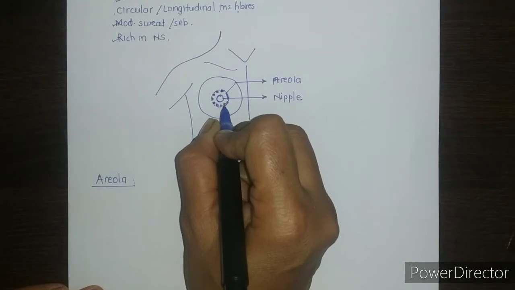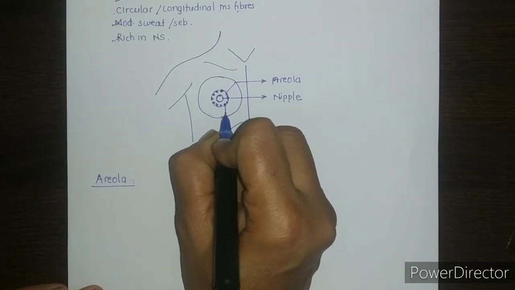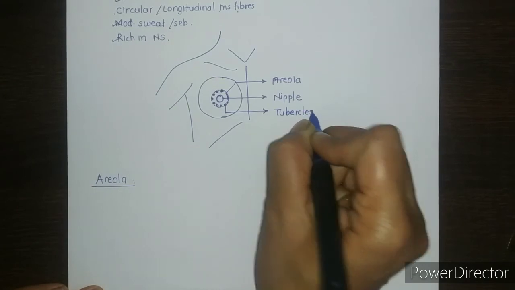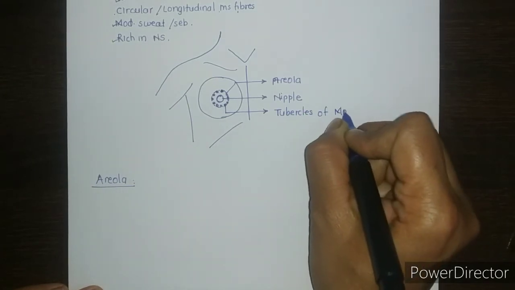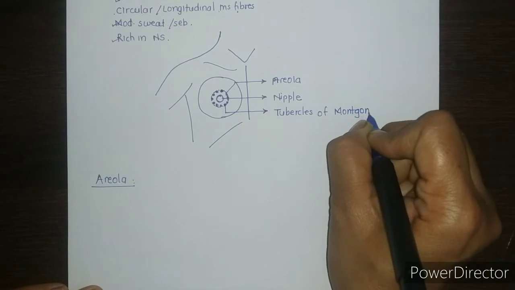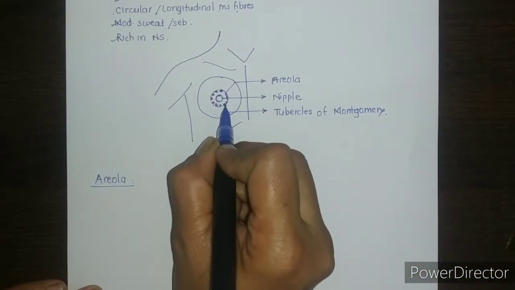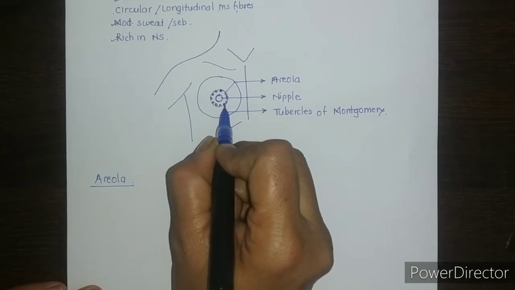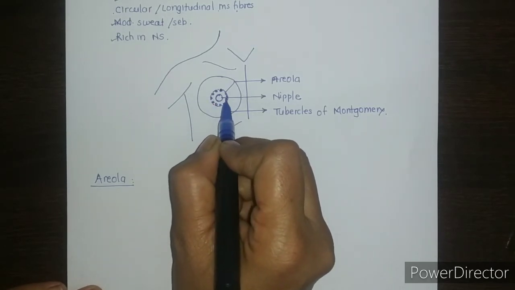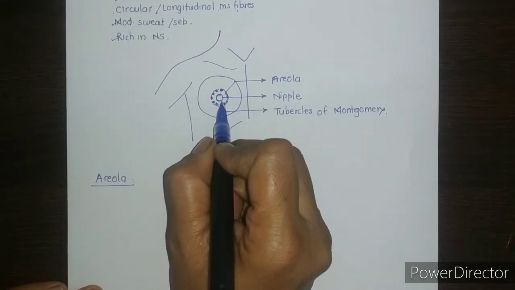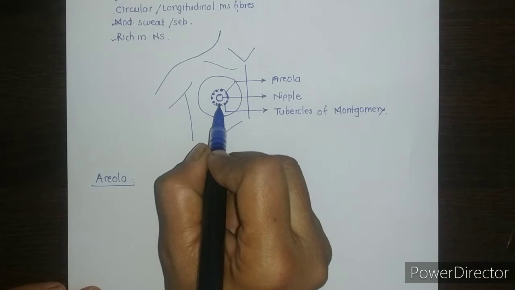These are the modified sebaceous glands, and these get enlarged during pregnancy and lactation, and are called tubercles of Montgomery. What is their function? The oily secretion of these glands provides a protective lubricant to the nipple and areola during lactation and thus prevents them from cracking.